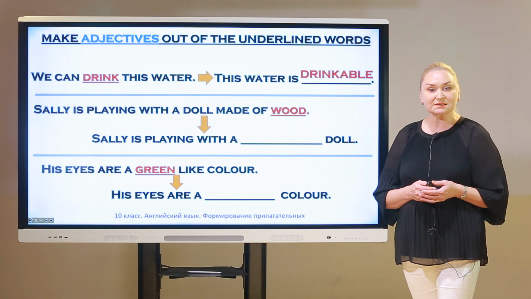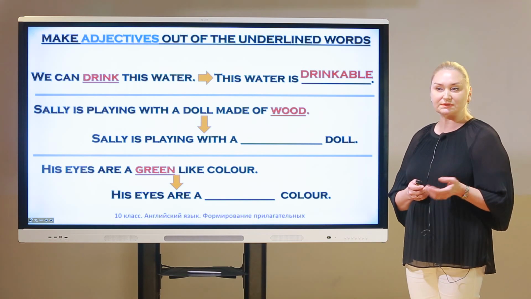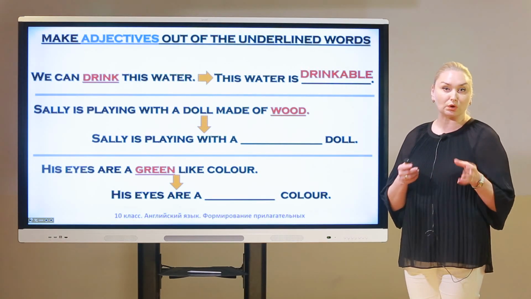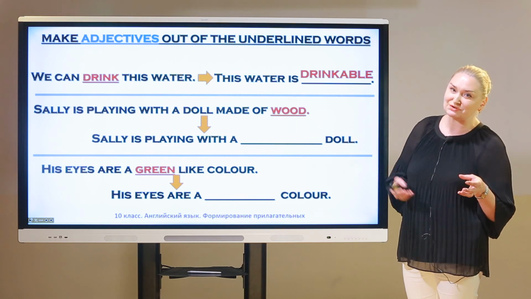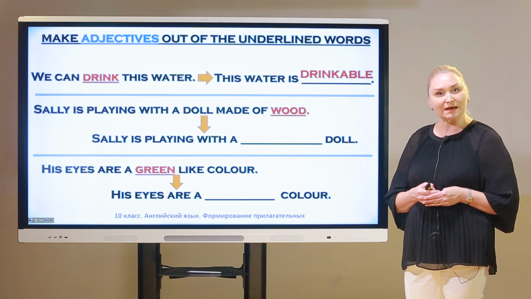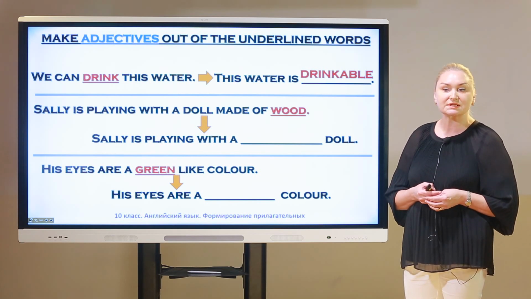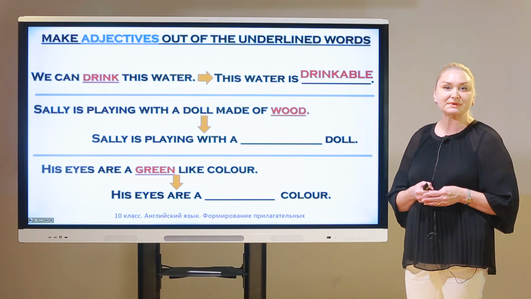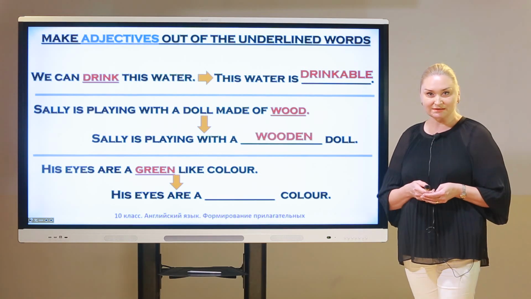The next sentence, Sally is playing with a doll made of wood. Okay? So the speech is about a doll which is made of some material. How should we substitute the word wood into an adjective? Yeah, we have to use the suffix en. And what do we have? Sally is playing with a wooden doll, right?